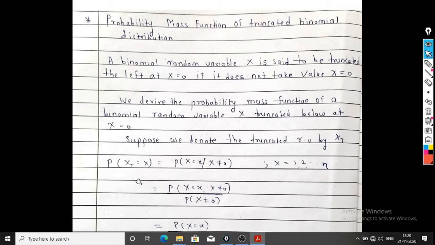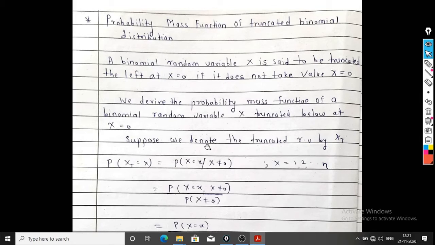So what is the definition of probability of Xt equal to x? It is probability of X equal to x given that X not equal to 0, because the value of capital X equal to 0 is deleted from the range of capital X. So we can say that probability of Xt equal to x is nothing but the conditional probability of X equal to x given that X not equal to 0. That is, x is running from 1 up to n.